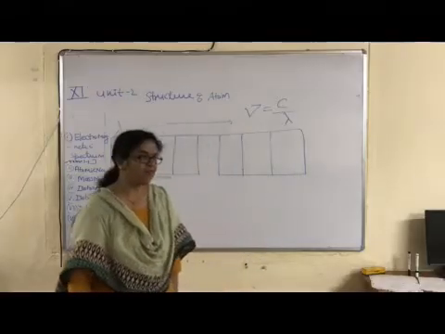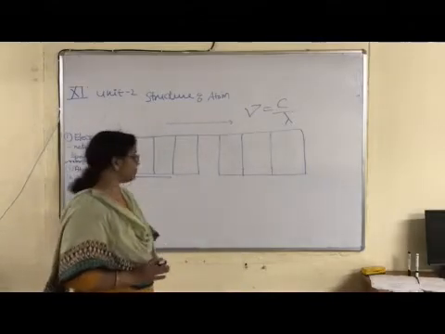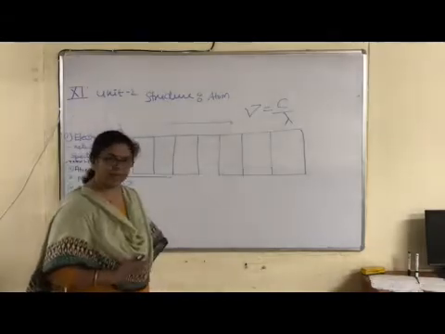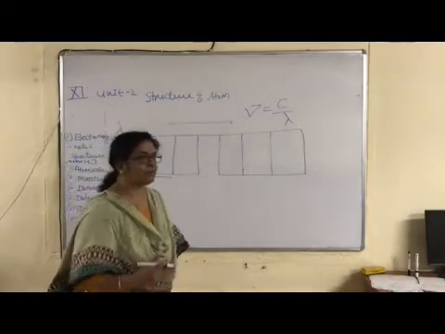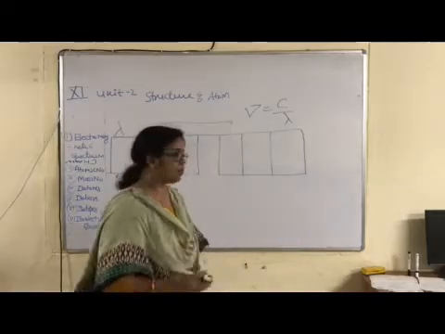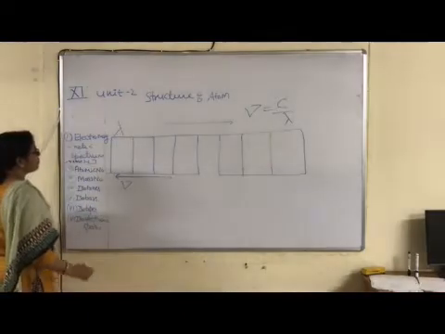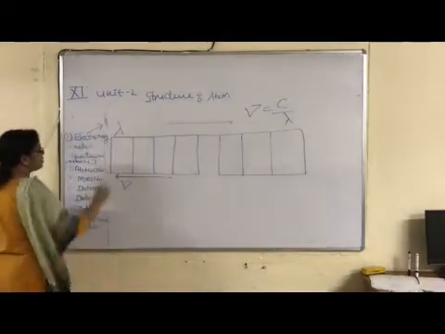Now children, discussion of some important terms which are related with spectrum and structure of atom in terms of number of fundamental particles like electron, proton and neutron. So first is electromagnetic spectrum. What do you mean by electromagnetic spectrum?